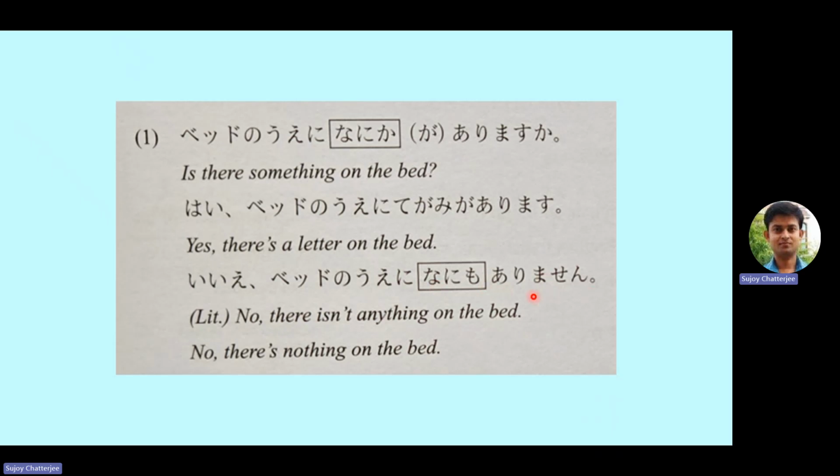So that's why the verb goes in the negative form, to negate anything, to make it the opposite of anything, which is nothing. So essentially the meaning is there is nothing on the bed. But when we say it in Japanese, we say it in the literal sense, there is not anything on the bed. This is very, very important to understand the difference. So English and Japanese are different. The structure is different as far as this concept is concerned. So ie beddo no ue ni nani mo arimasen. No, there isn't anything on the bed, or no, there is nothing on the bed.